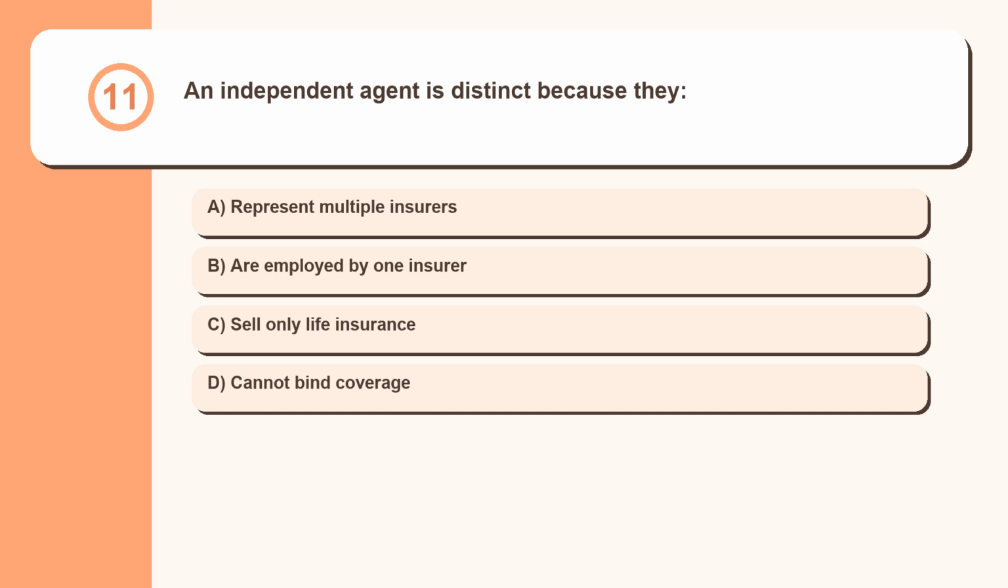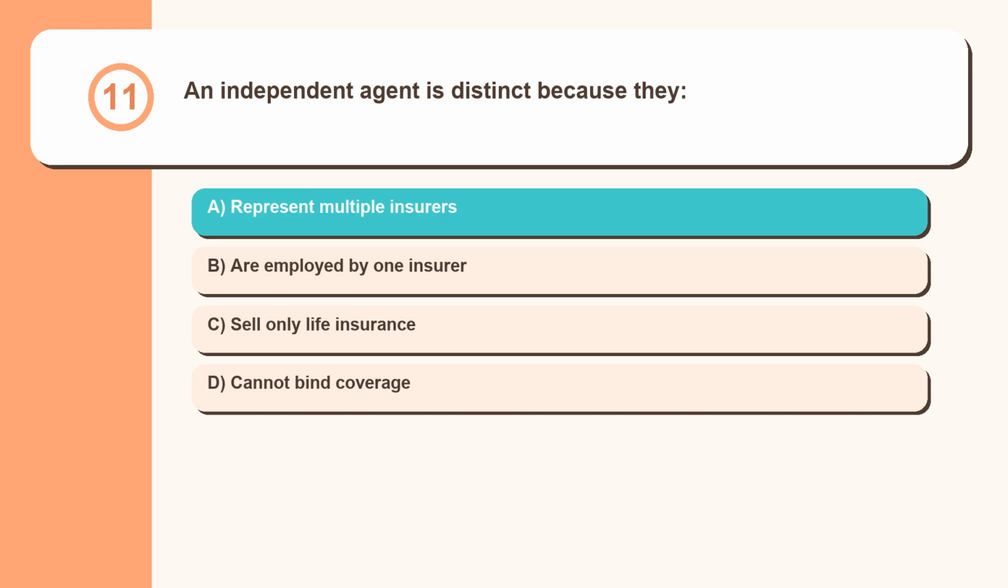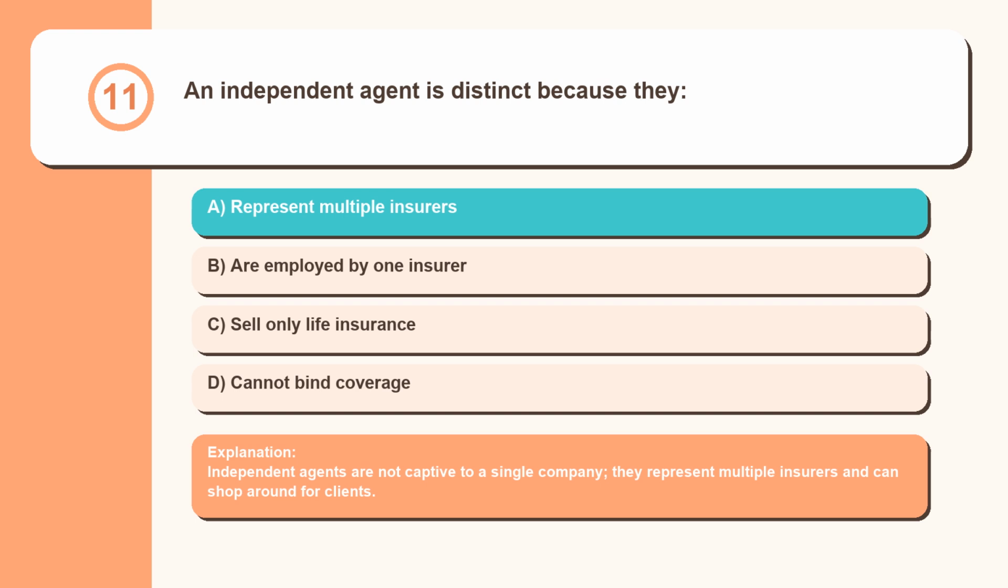Question 11. An independent agent is distinct because they represent multiple insurers, are employed by one insurer, sell only life insurance, cannot bind coverage. Independent agents are not captive to a single company, they represent multiple insurers and can shop around for clients.